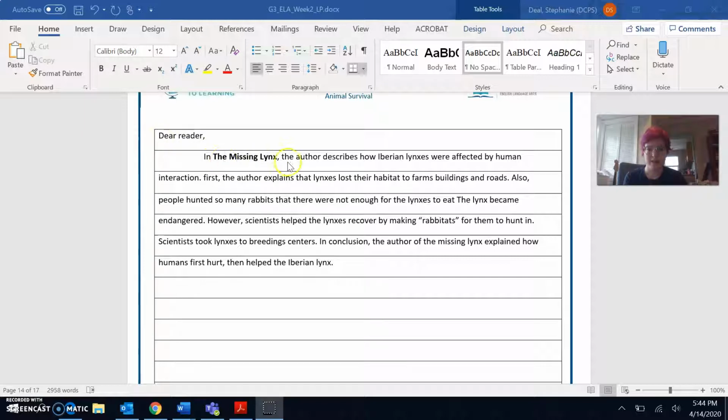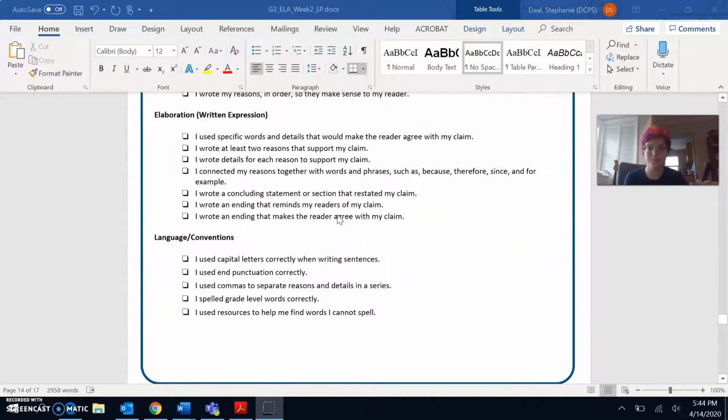In the missing links, the author describes how Iberian lynxes were affected by human interaction. First, the author explains that lynxes lost their habitat to farms, buildings, and roads. Also, people hunted so many rabbits that there were not enough for the lynxes to eat. The lynx became endangered. However, scientists helped the lynxes recover by making rabbitats for them to hunt in. Scientists took lynxes to breeding centers. In conclusion, the author of The Missing Links explained how humans first hurt, then helped the Iberian lynx.